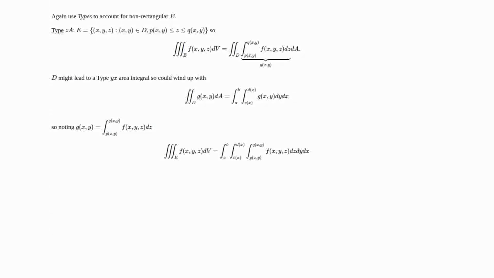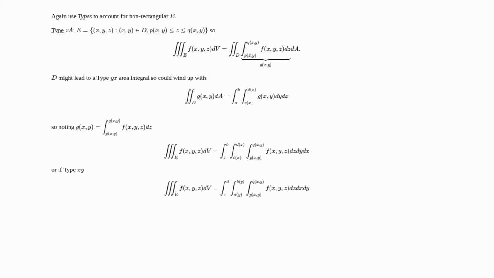So then, recalling how we define g, we can substitute that back in and substitute the area integral into the volume integral, and we wind up with the triple integral over region of space E of f(x,y,z) dV equal to the integral from a to b of the integral from c(x) to d(x) of the integral from p(x,y) up to q(x,y) of f(x,y,z) dz dy dx.